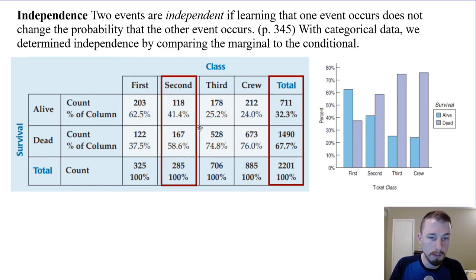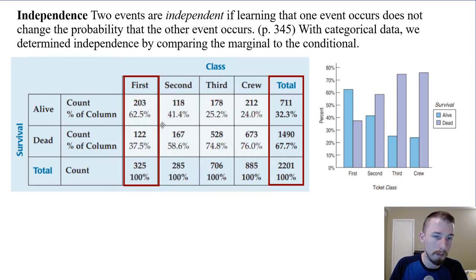And checking second class, it's higher than expected, lower than expected for the crew and the third class, which we've already talked about. But yeah, clearly, when we graph it out as well, you can see, whether we graph the survival rates, which are in blue going down, or the fatality rates, which are going up, depending on class, they're not the same across the board. They're not even close, right? So we have pretty strong evidence that there is an association between class and survival.